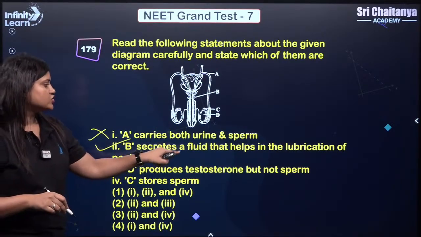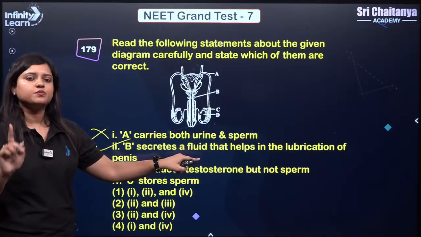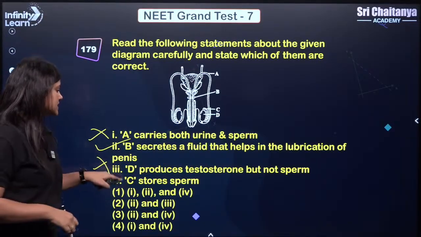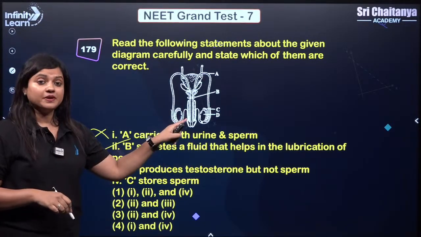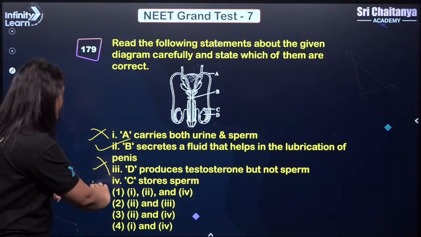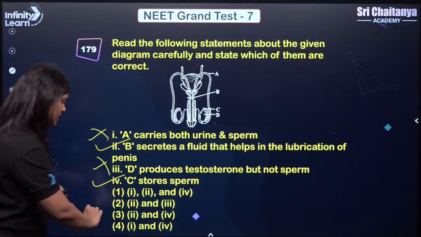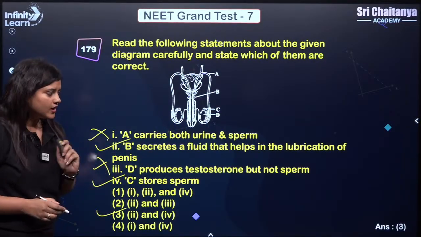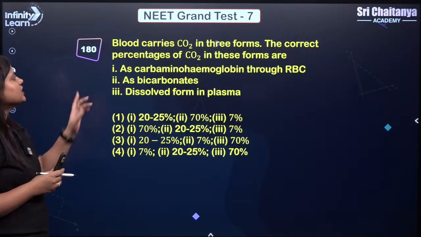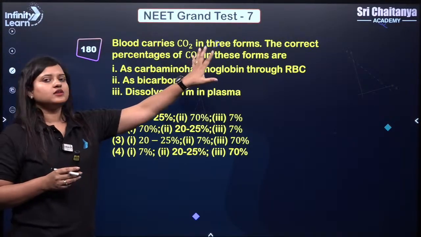D produces testosterone but not sperm. No, it produces both. C stores sperm. Yes, epididymis stores sperm. So this is correct. 2 and 4 will be the answer. That means 3. Okay. Next, blood carries carbon dioxide in 3 forms.